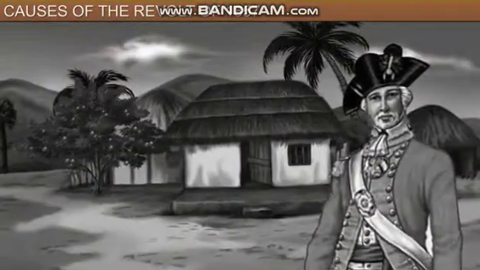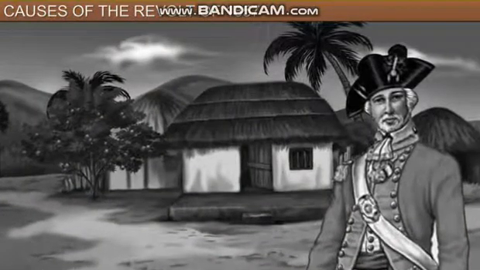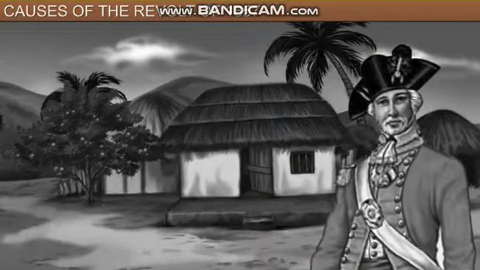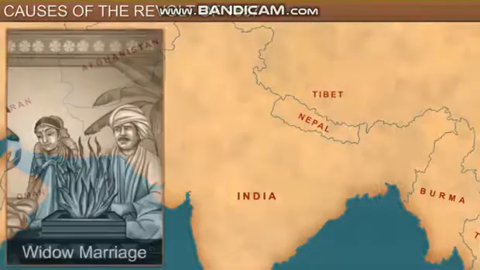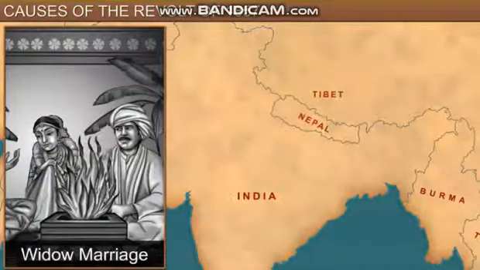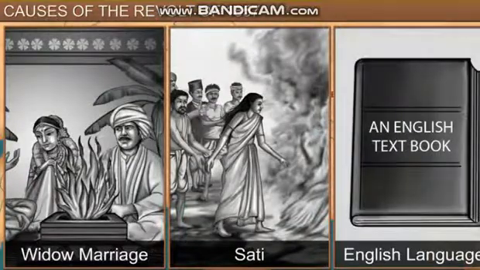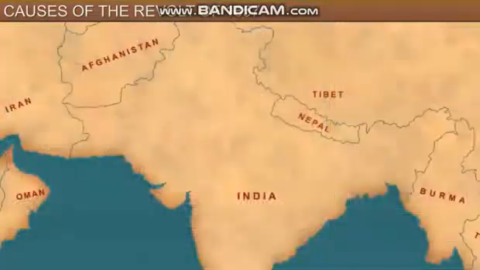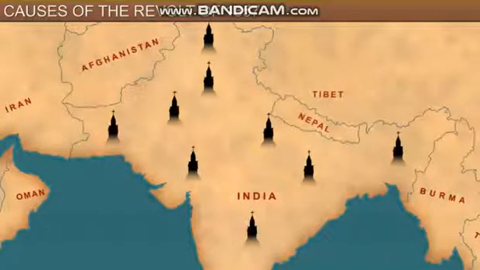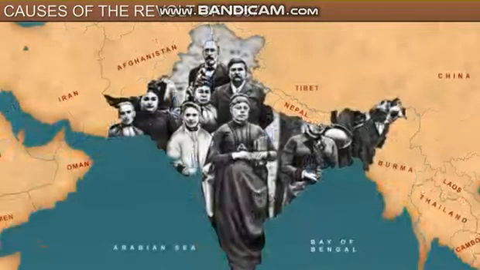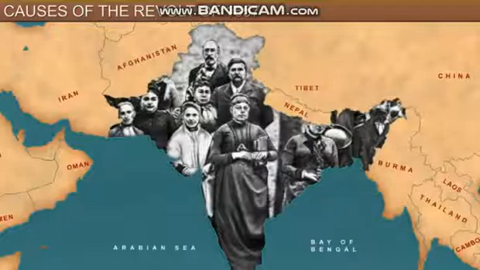The British also brought in many reforms into Indian society. They encouraged widow remarriage, stopped the evil practice of sati, and gave importance to English language education. After 1830, more and more Christian missionaries started coming to India and were allowed to function freely and even own property and land.